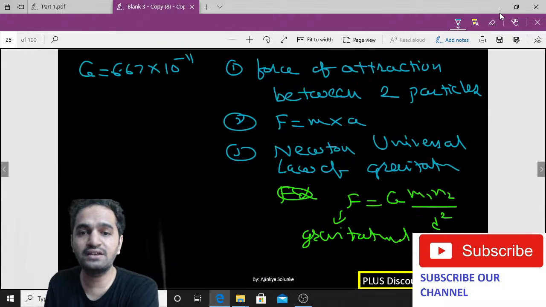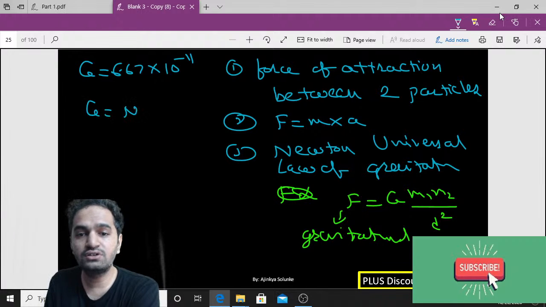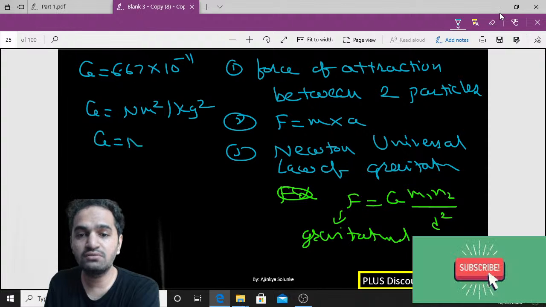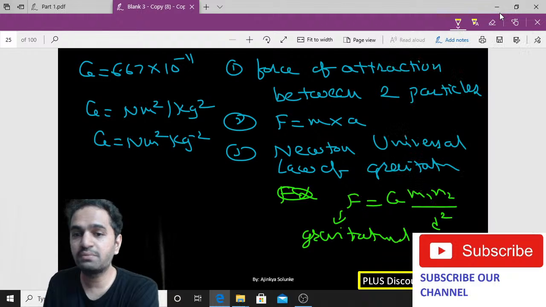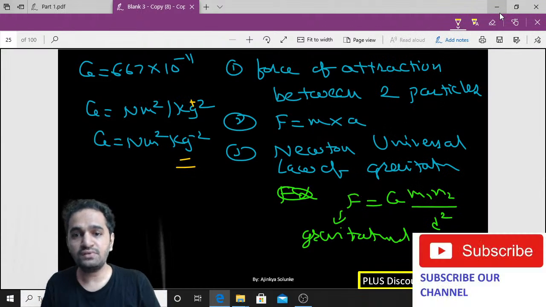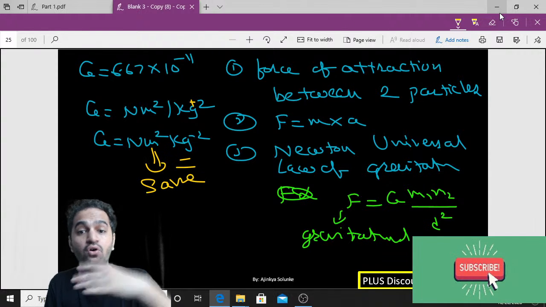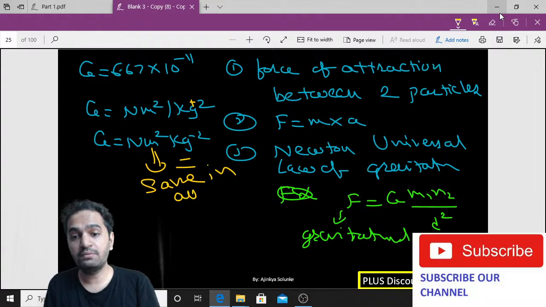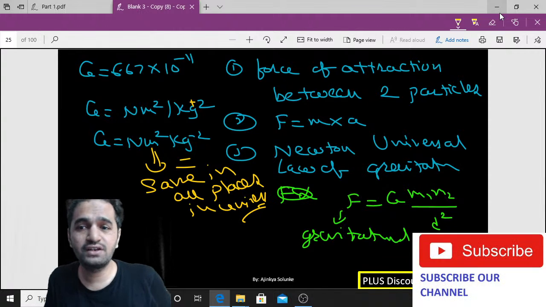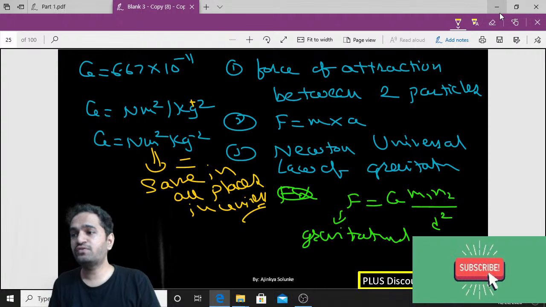So you write it down. The unit of G is Newton meter square per kg square, which can also be written as Newton meter square kg raised to minus 2, because in this case it is plus 2, so you can take it to the numerator side and make it minus. And this value is the same everywhere, the same in all places in the universe. We also saw some uses. So that is what we have learned today.